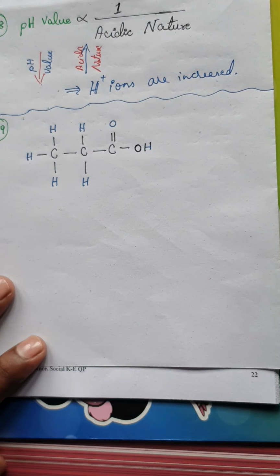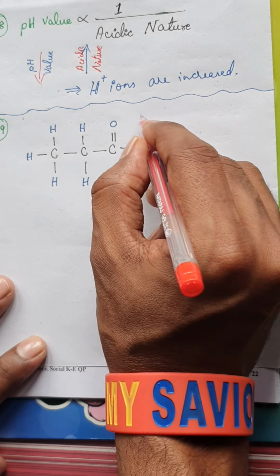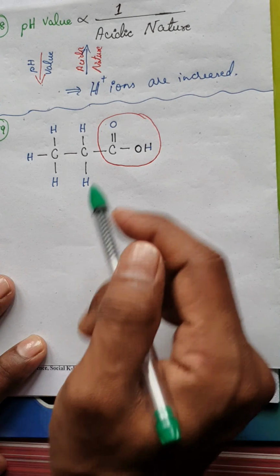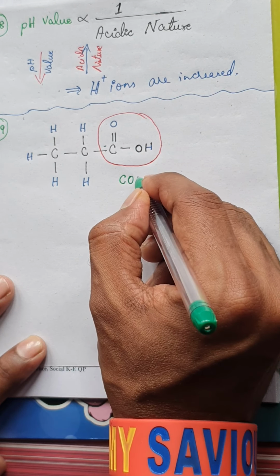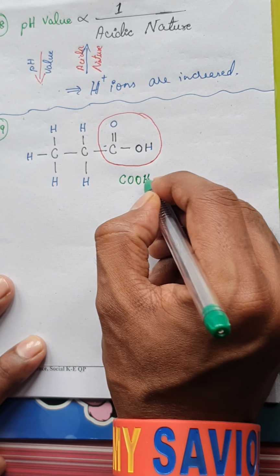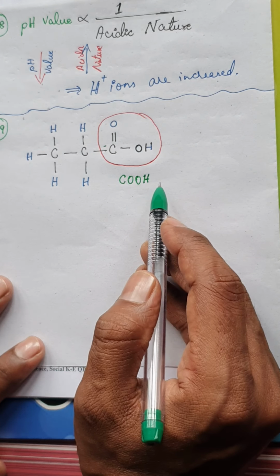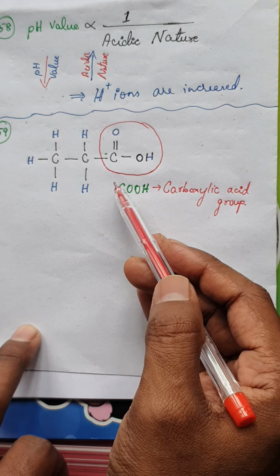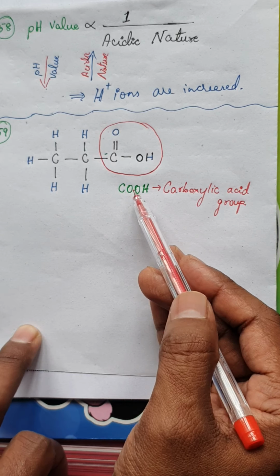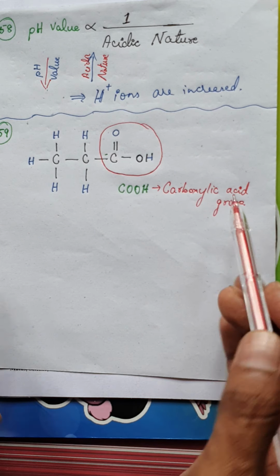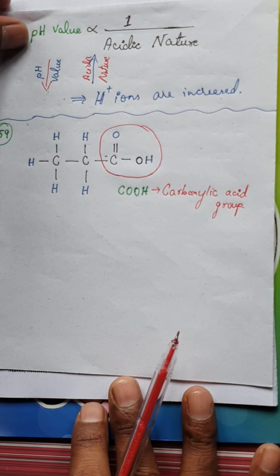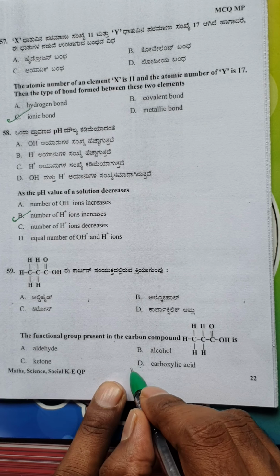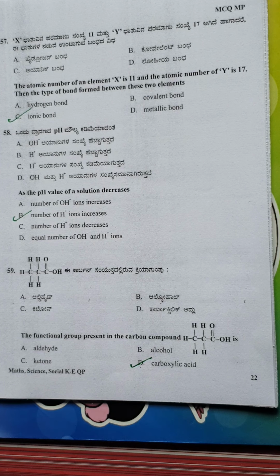So please note down the structural formula of the carbon compound given. You can neatly note down that the carbon compound has a functional group. What is the group you have here? COOH. The group you have is COOH, which is nothing but the carboxylic acid group. Are you following? COOH is the carboxylic acid group. So search for the correct option, and you find it in option D, carboxylic acid. Now I can directly move on to the next question.